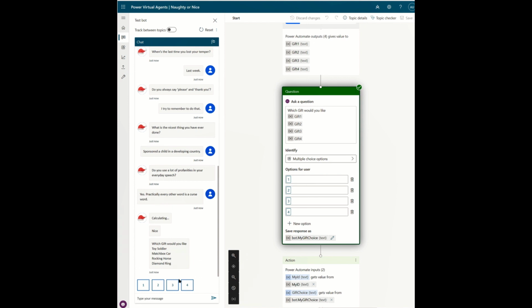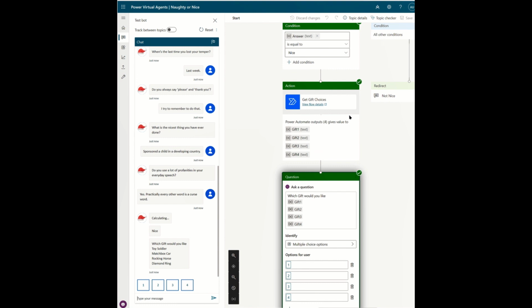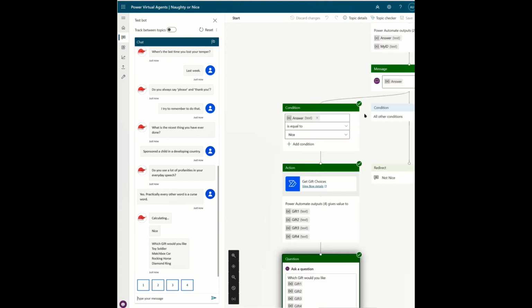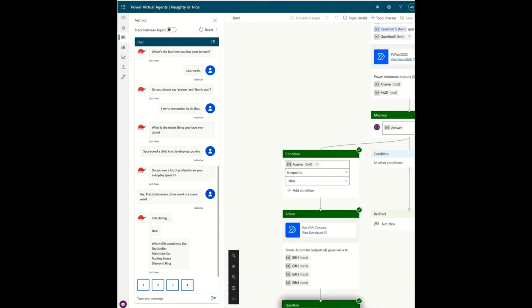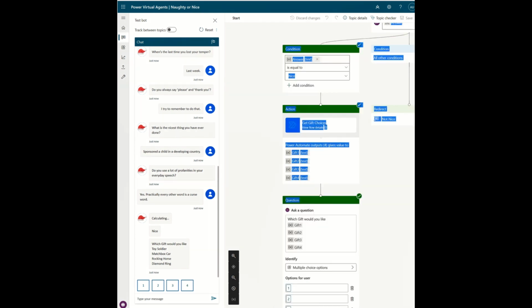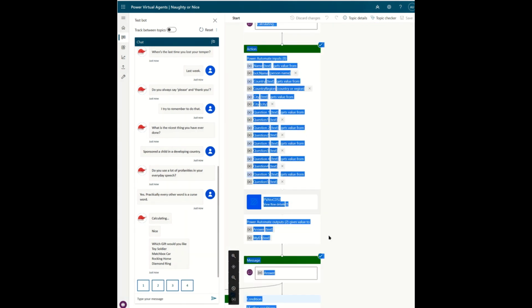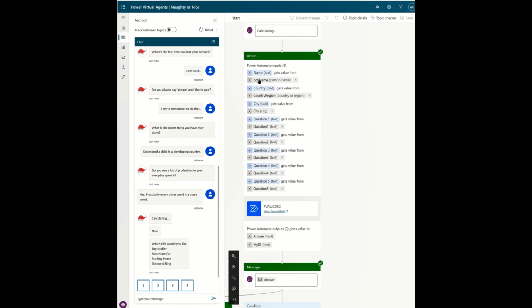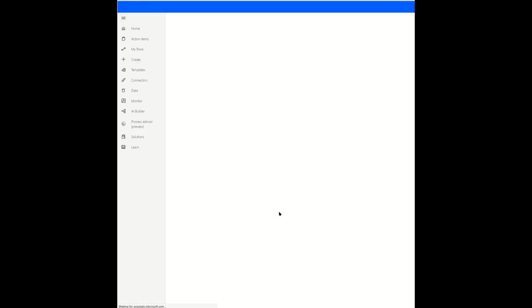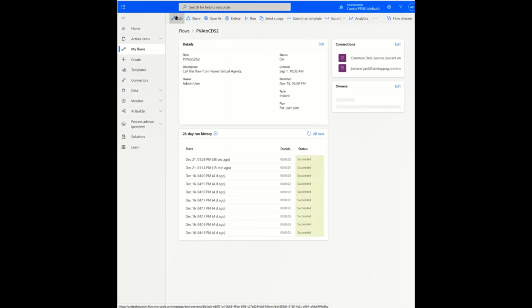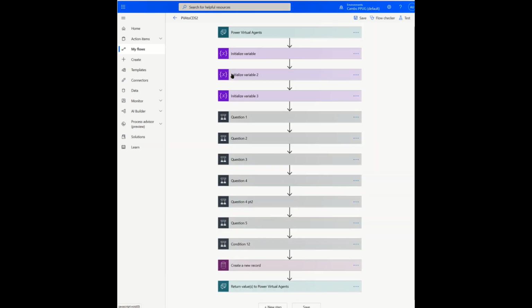Now we could have bought these Q&A from a different data source. We could have ranked them differently, but what we've done is just literally gathering the data, putting it into a variable, and then using the Power Automate to do the calculation. That was a bit quick. It jumped through there. So let's scroll back up again and go back to that Power Automate. And here it is. We've got get gift choices, but first we went here. So where we have done the PVA to the CDS, and what that flow is,